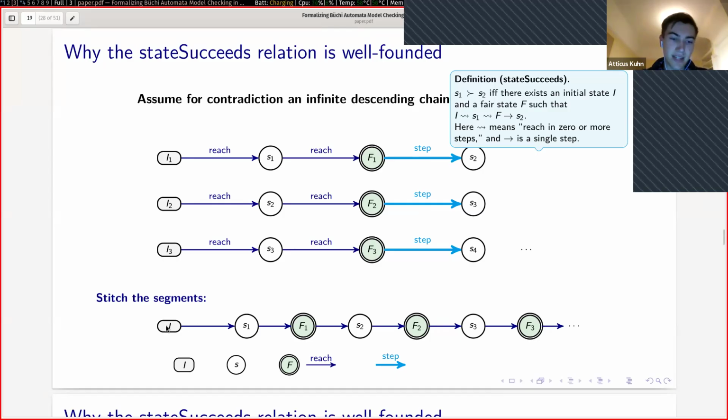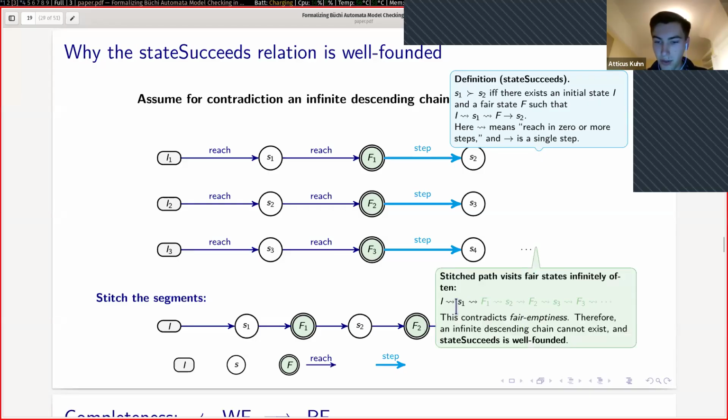And then we can stitch together these segments. We can stitch together all this data to get a path I goes to S1, goes to F1, goes to S2, goes to F2, goes to S3, goes to F3. So on this path, we have an infinitely fair path, which is F1, F2, F3. And this path contradicts the fair emptiness of the automaton, which means that the succeeds relation is a well-founded relation.